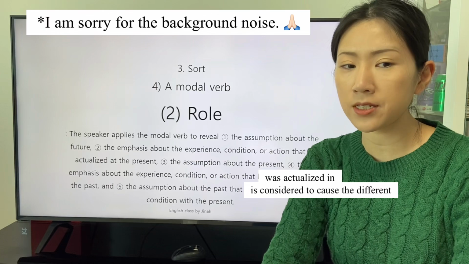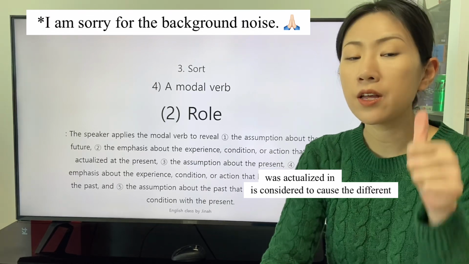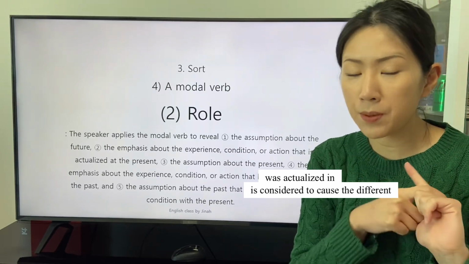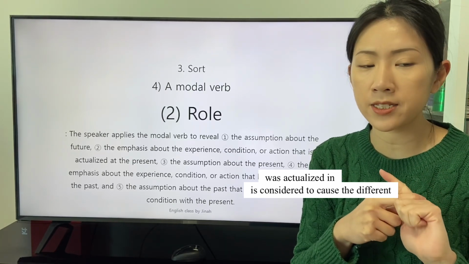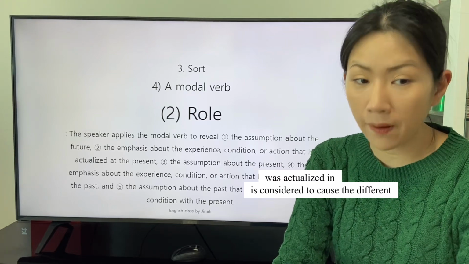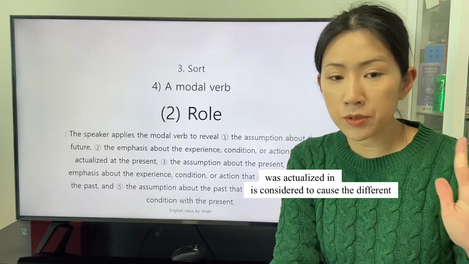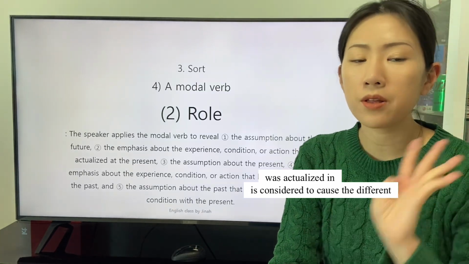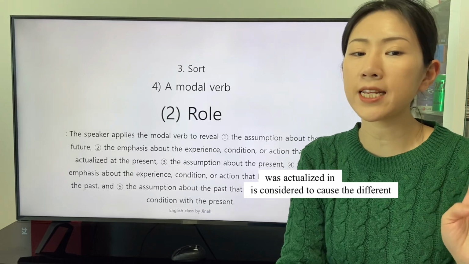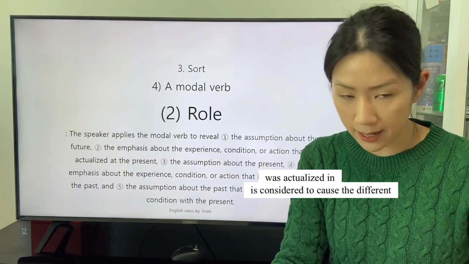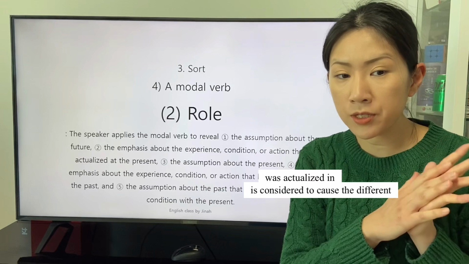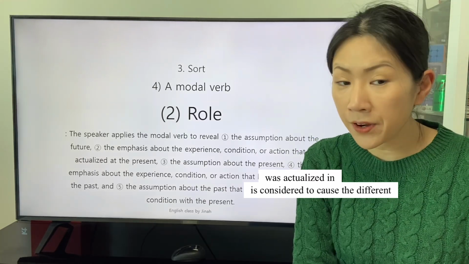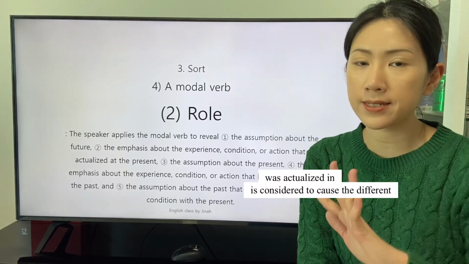The speaker applies the modal verb to reveal the assumption about the future, the emphasis about the experience, condition, or action that is actualized at the present, the assumption about the present, the emphasis about the experience, condition, or action that actualized in the past, and the assumption about the past that the different condition with the present.